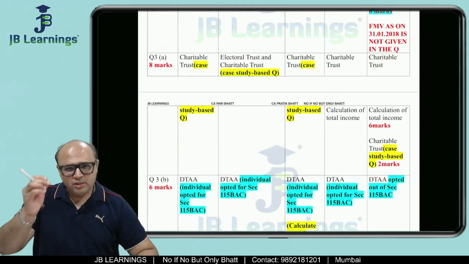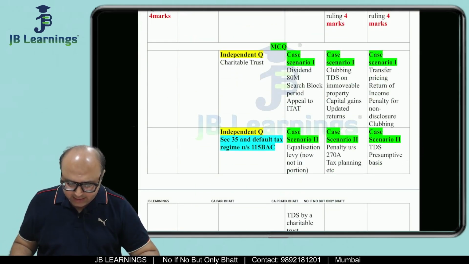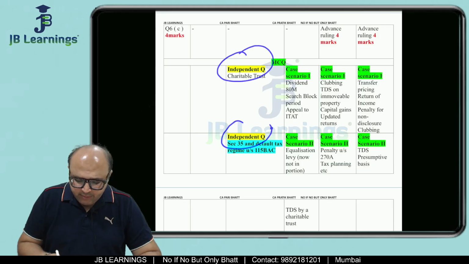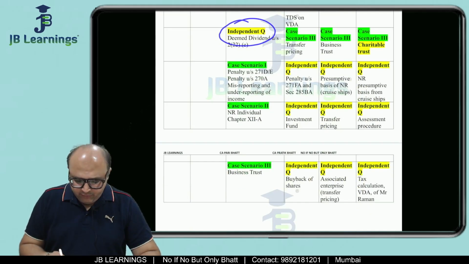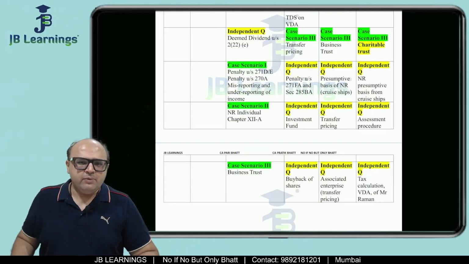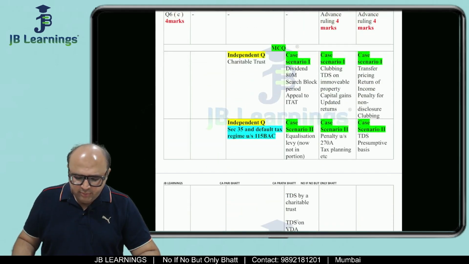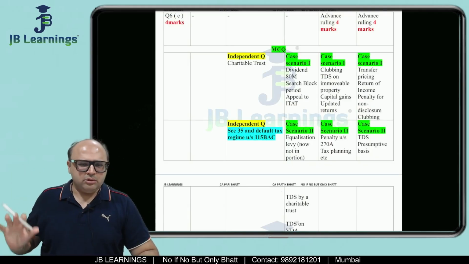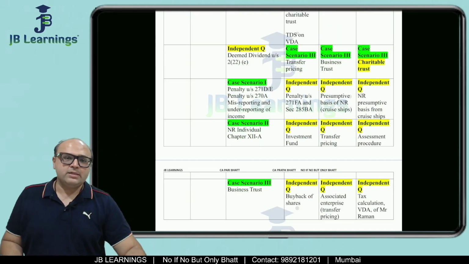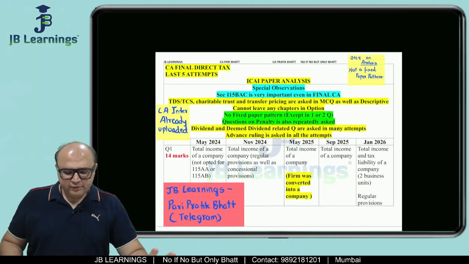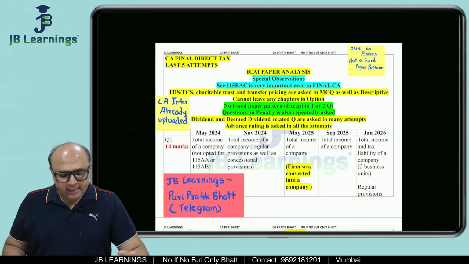So just before I end the video, I have made the analysis for MCQ also. In MCQ, there are 3 independent questions and 3 case scenarios. So if you are giving your exam in May 26 for the first time, this might be very helpful for you. So the independent questions are also asked, only one particular question and the question only on that, and case scenario questions are also asked. All right. So friends, this was my analysis for your CA final direct tax paper.